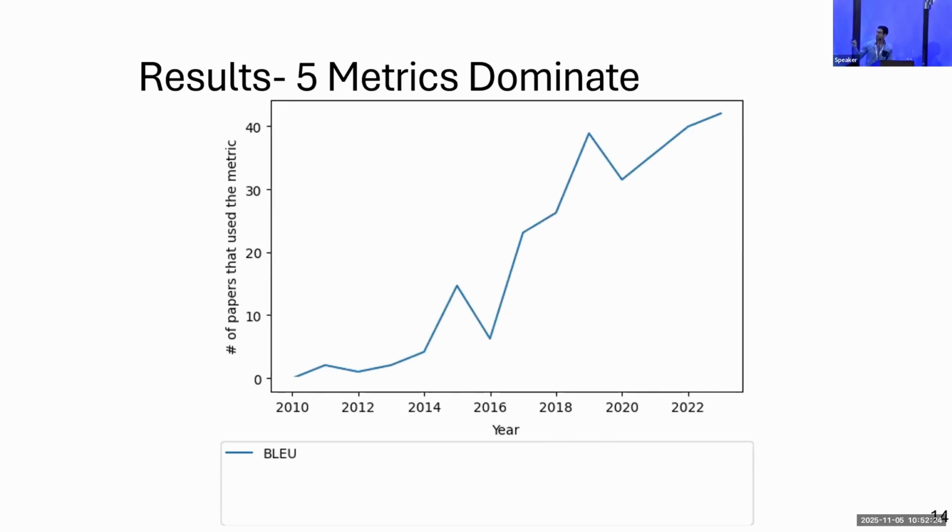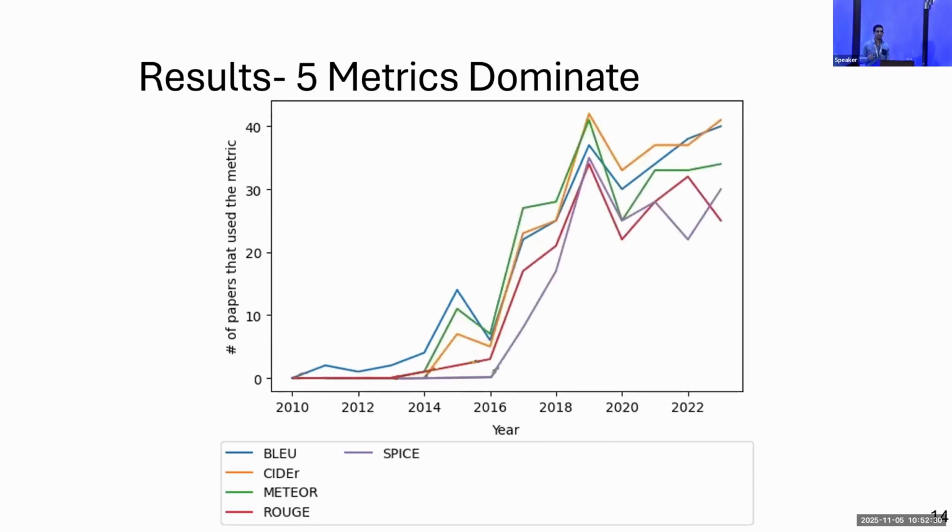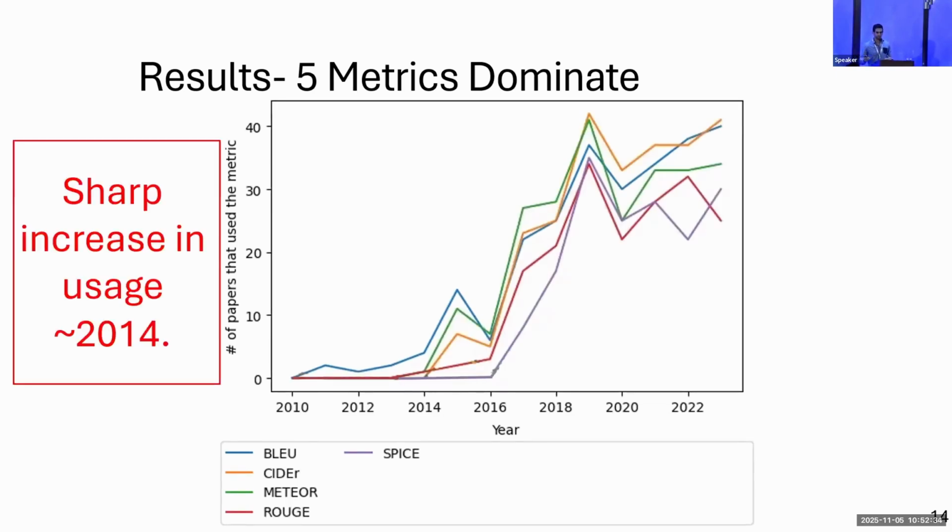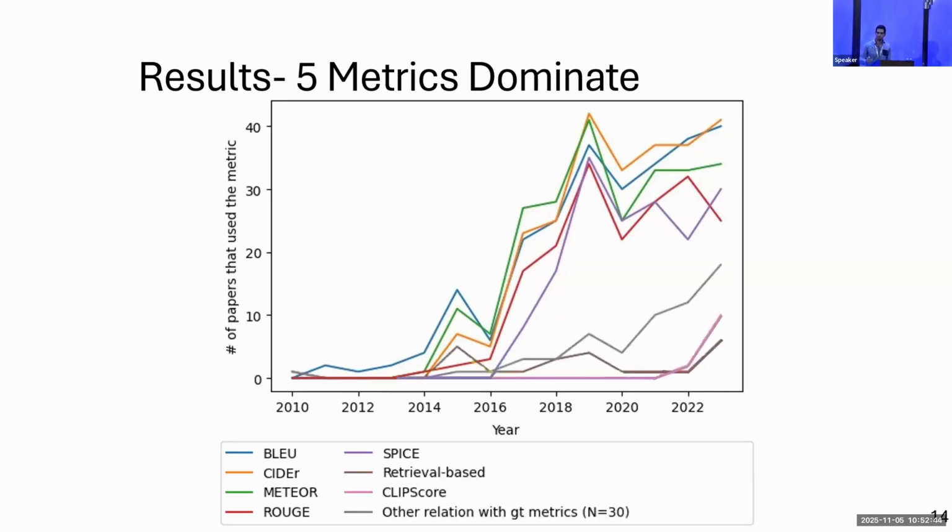Here we can see the usage of BLEU over the years, which clearly increases. Now adding the 4 other metrics I mentioned, you can see that their usage sharply increases around 2014, probably as around this time the first large image captioning datasets were published.